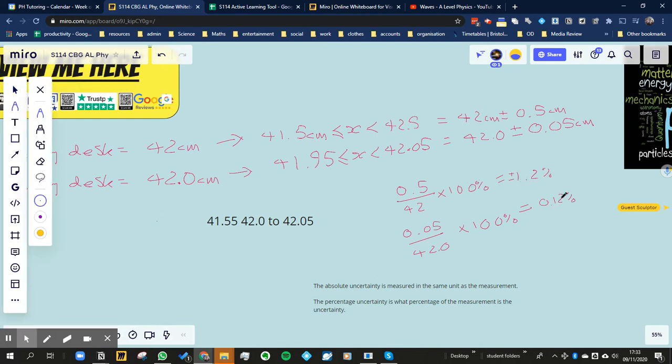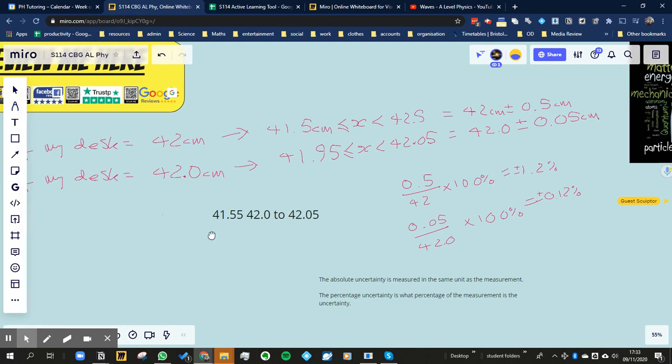Let's just do that on the calculator. When you put them into the calculator, you're going to get plus or minus 1.2% or plus or minus 0.12%. And you can imagine that if the absolute uncertainty was plus or minus 0.5 centimeters, that's going to be a much smaller percentage for larger measurements. So let's say my uncertainty for this is 0.5 centimeters. In fact, I'll do a proper example of this.